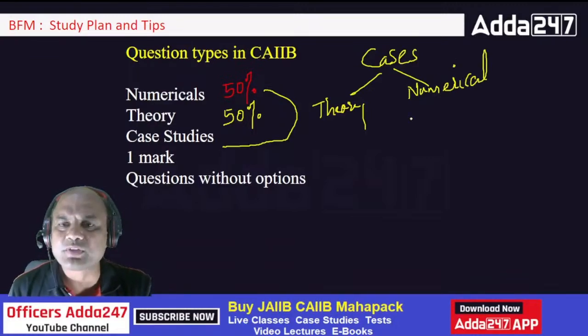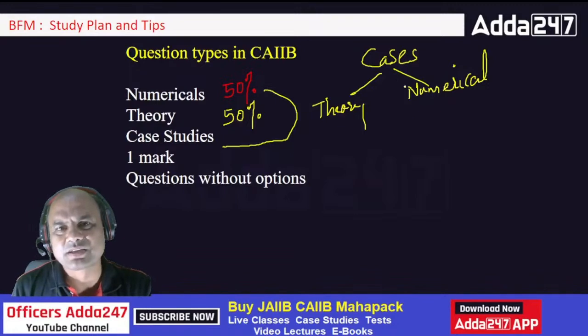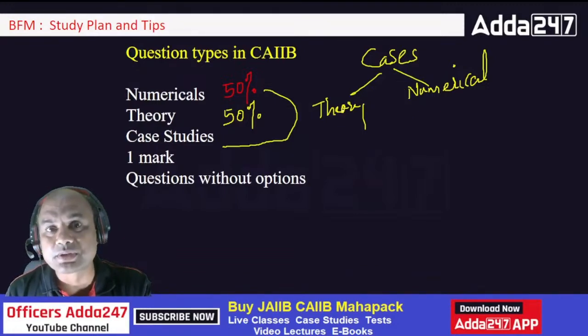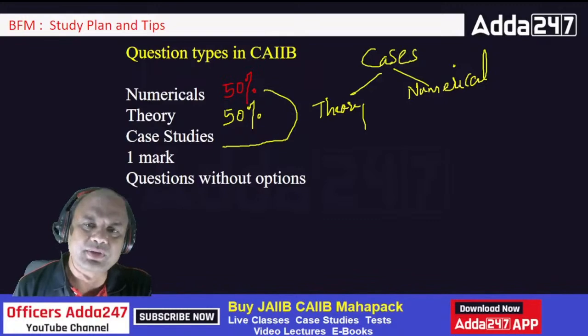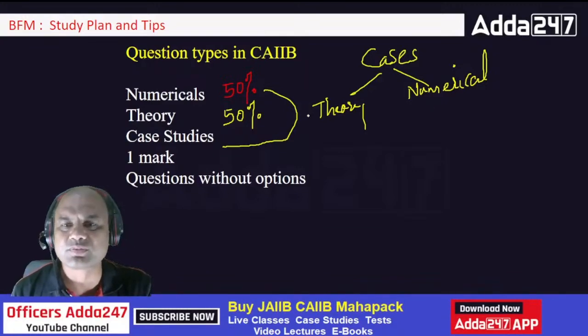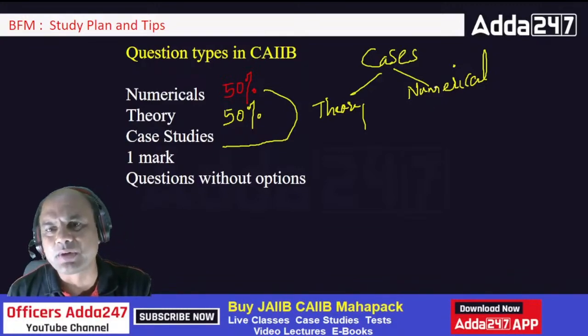So numerical case study means 5 marks. Here both are of 5 marks each, generally. It's not compulsory for IIBF to keep them for 5 marks only, but generally up till now I have seen they have kept it for 5 marks each. Okay, so roughly you get numerical case studies for, means I won't tell you the marks right now.